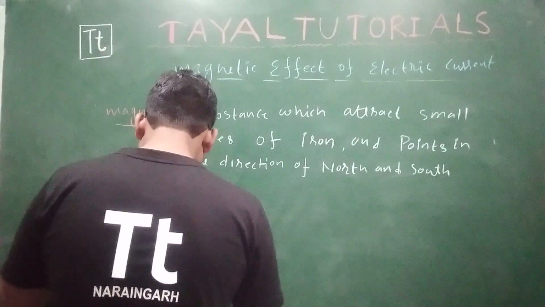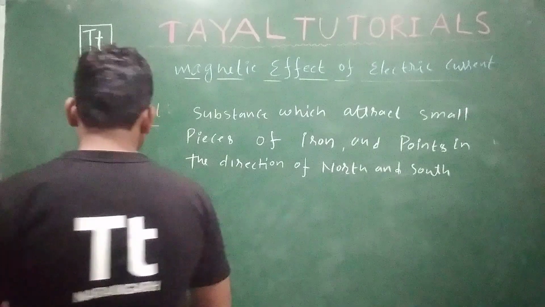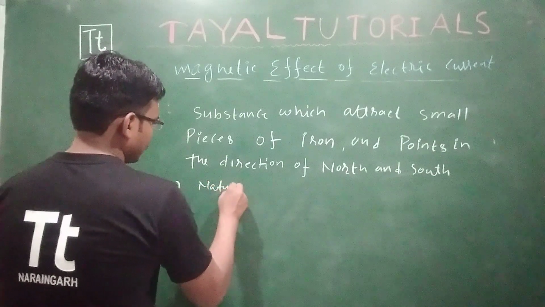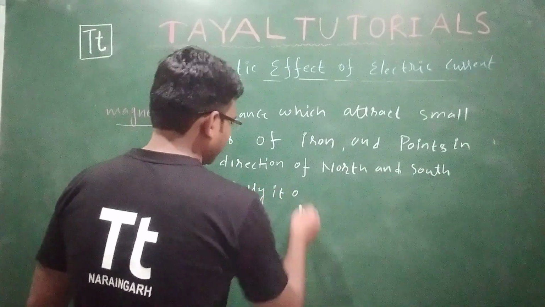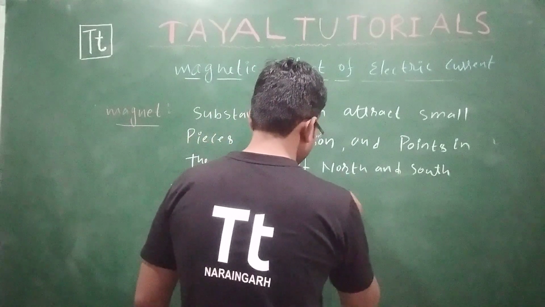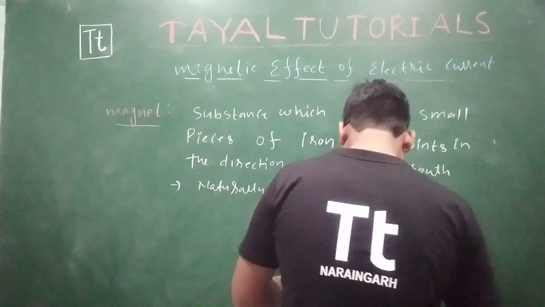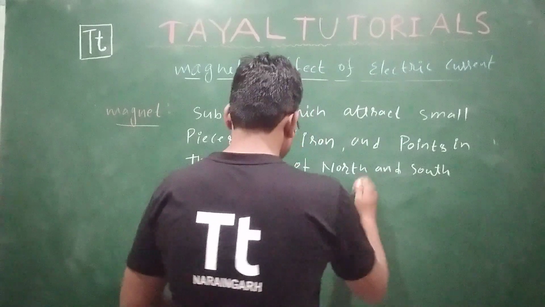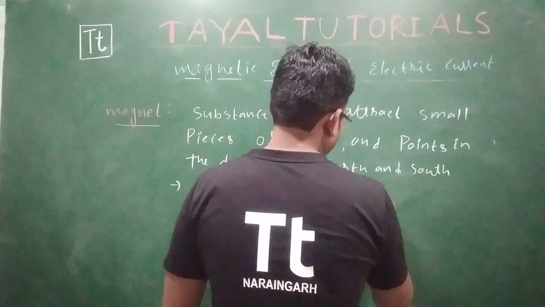Naturally occurring iron ore, naturally it occurs as what?